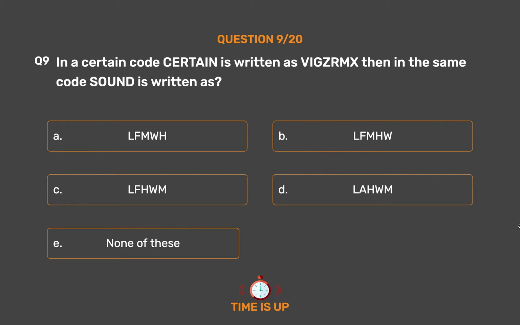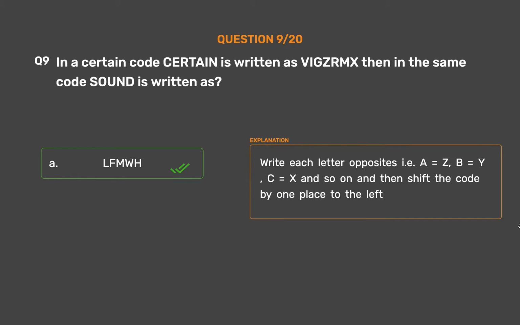The correct answer is option A, LFMWH. Write each letter's opposite: A equals Z, B equals Y, C equals X, and so on, and then shift the code by one place to the left.